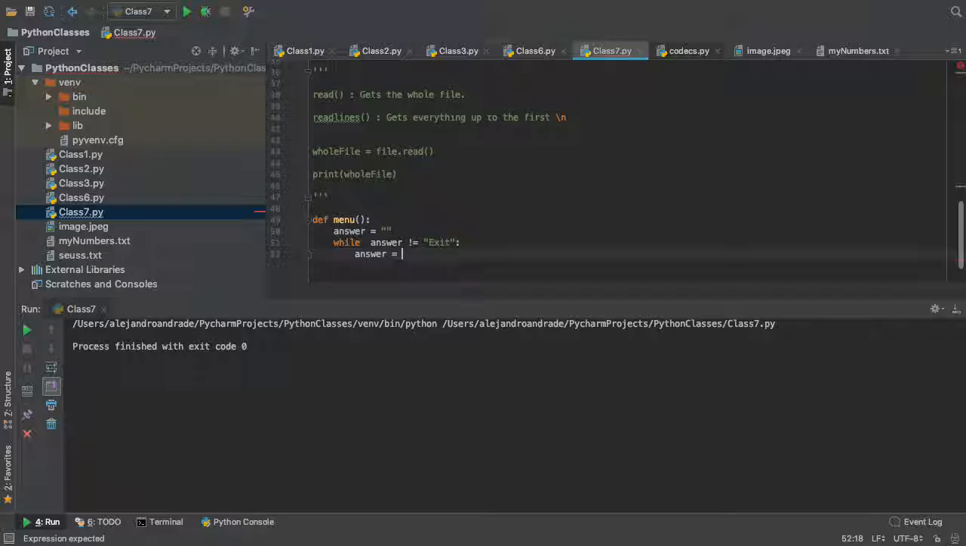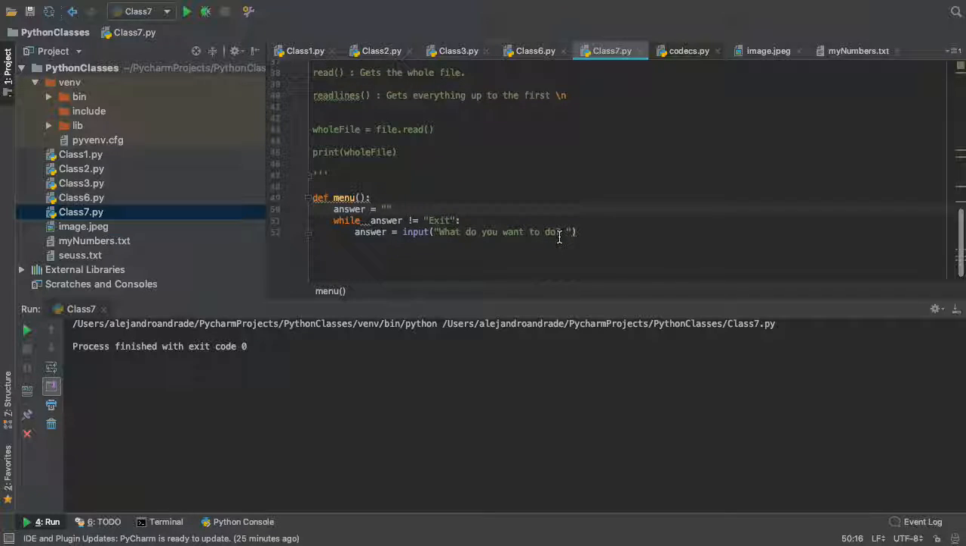What was the name of the function to get input? How do you call the function? Yeah, correct. You see, it's pretty straightforward. You just do input and you ask whatever you want. So what do you want to do, right? And then obviously the person doesn't even know what they want to do if we don't show them something, right? So we actually want to create our menu.